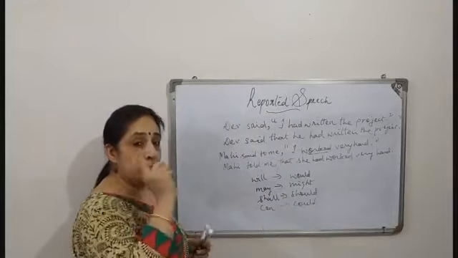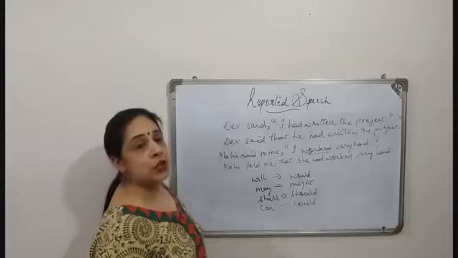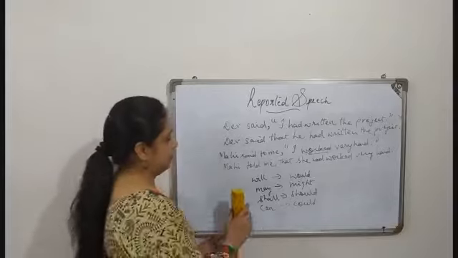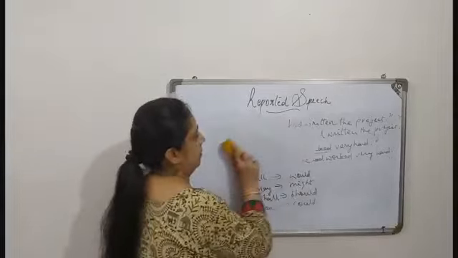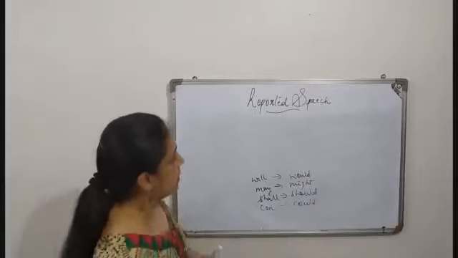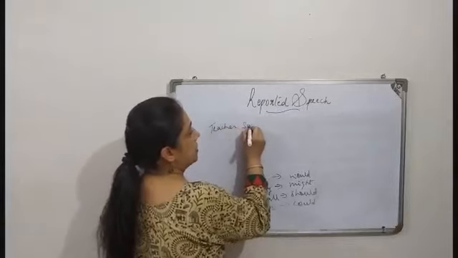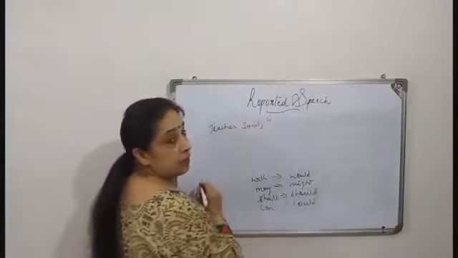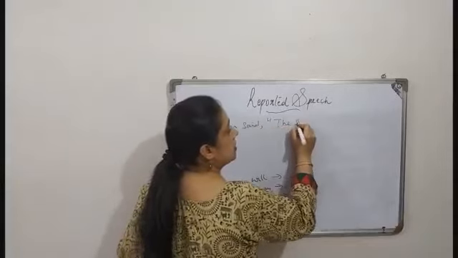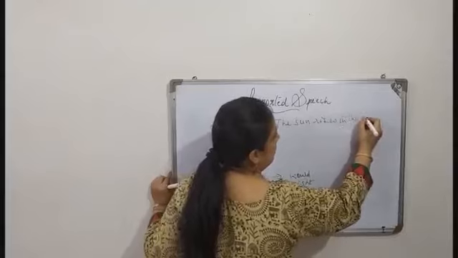Alright, one more thing. If the sentence is a universal truth, suppose the sentence is, teacher said, "The sun rises in the east."